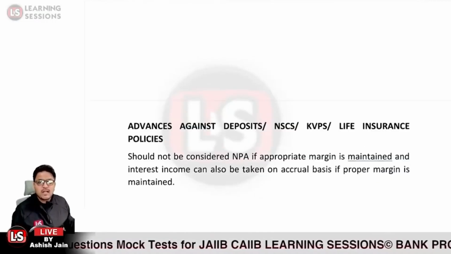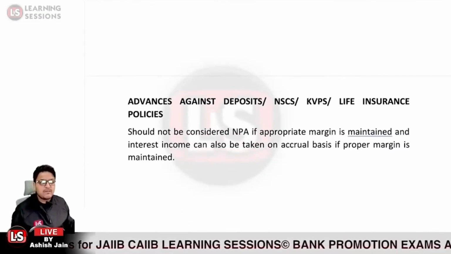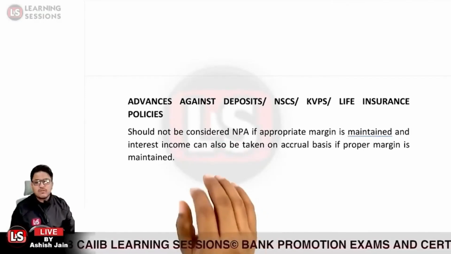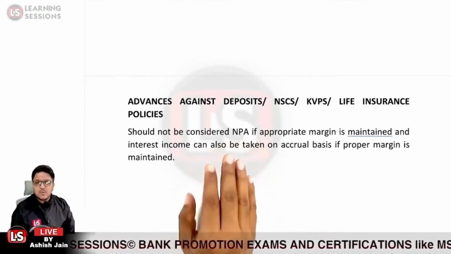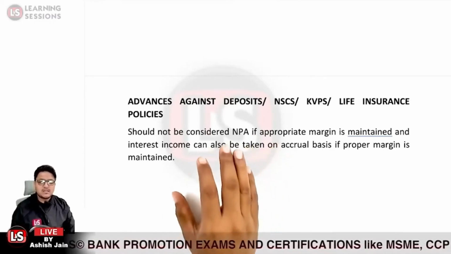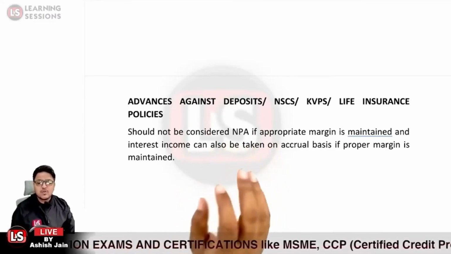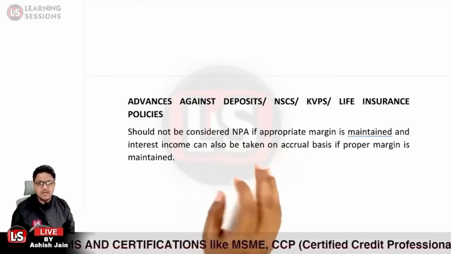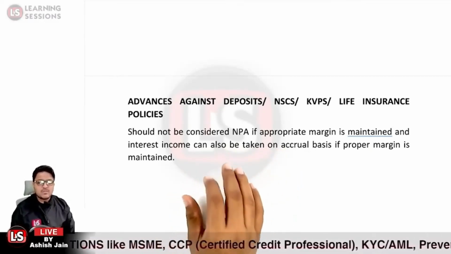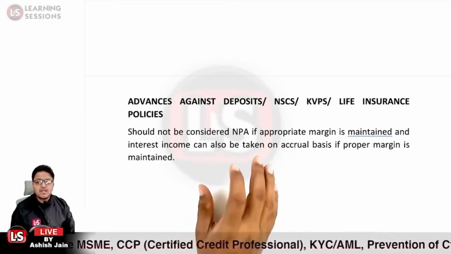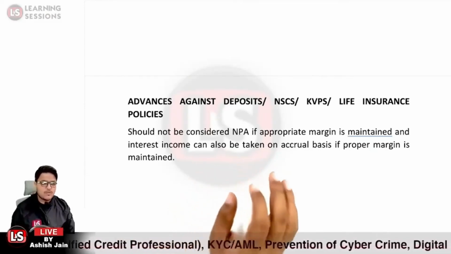Now let us have a look at the advances against deposits and against NSCs, KVPs, and life insurance policies. Whenever the amount is sanctioned against liquid assets and the appropriate margin is maintained, these are classified as standard assets and should not be considered non-performing assets. But if proper margin is not maintained, in that particular case the account can be classified as a non-performing asset.